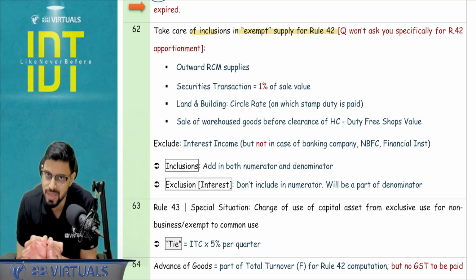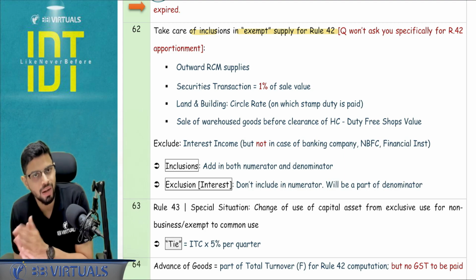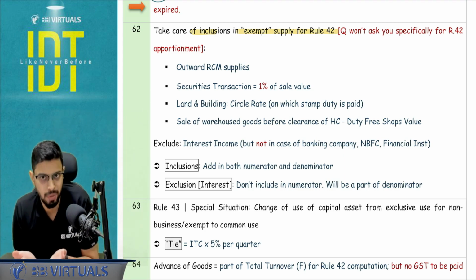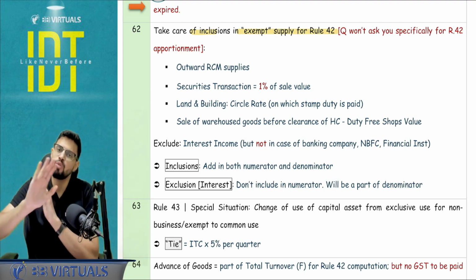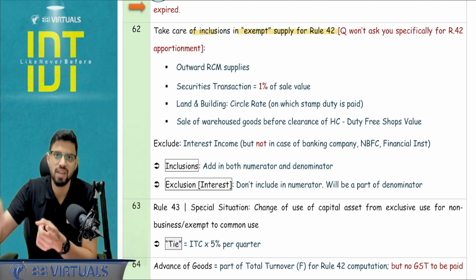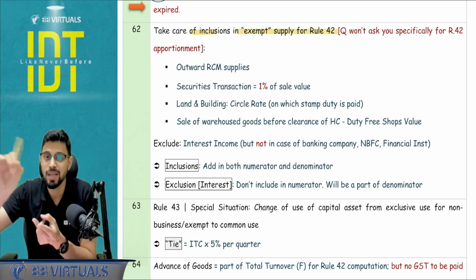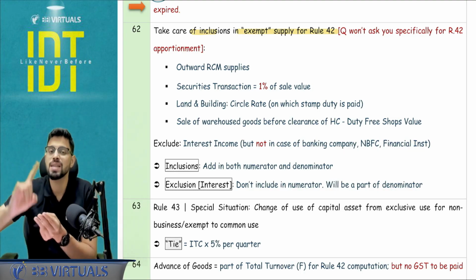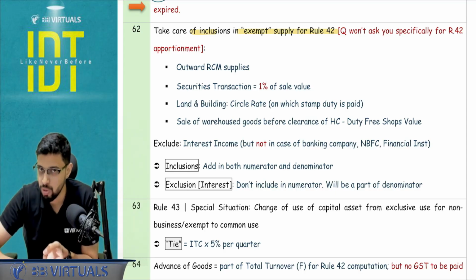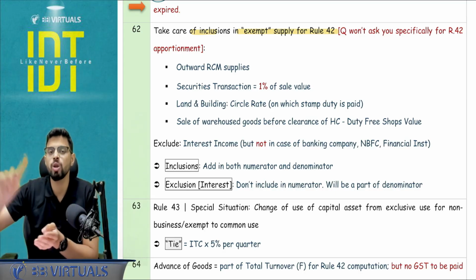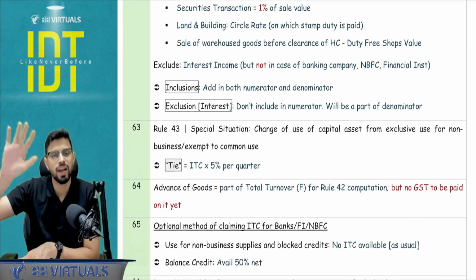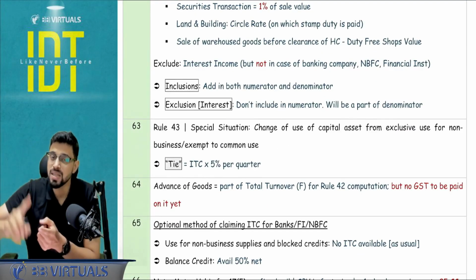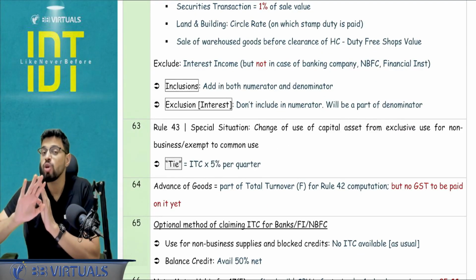If there is any exempt supply in the question and there is some common credit, you have to apply it inherently in that particular question. Now exempt supply means whatever exempt supply as per section 2 clause 47 plus outward RCM plus securities 1% of sale value plus land and building circle rate on which the stamp duty is paid, and the warehouse goods, if they are sold, you have to take the value of the duty free shops that the question will be giving. And interest income and duty credit scrip, you have to exclude.